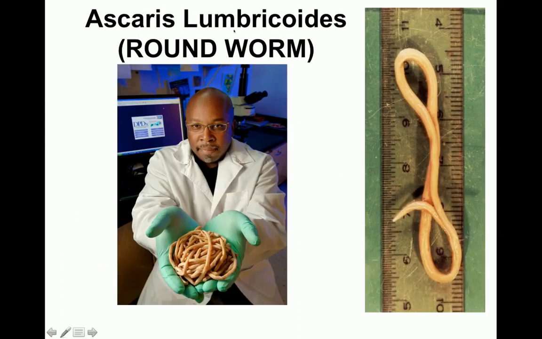Now, the other name for Ascaris lumbricoides is roundworm, because if you look at its structure, it is just like an earthworm, it is rounded in shape, and that is why we call it roundworm.